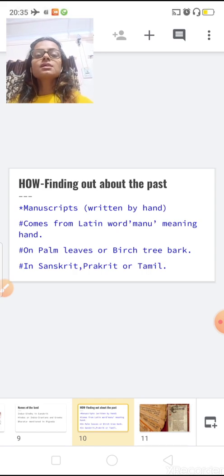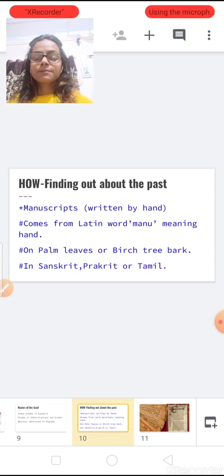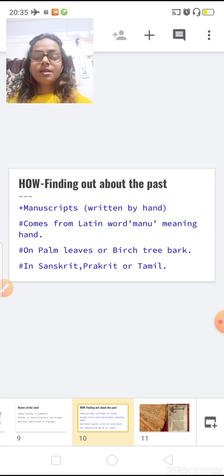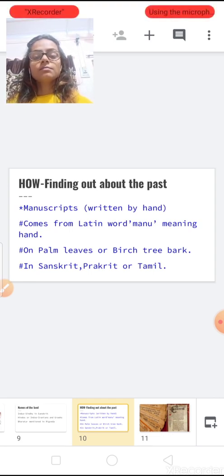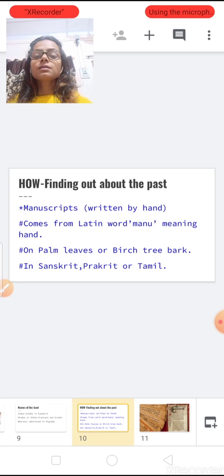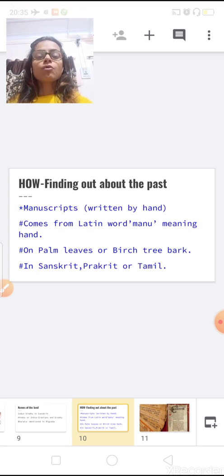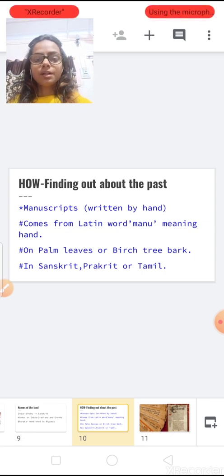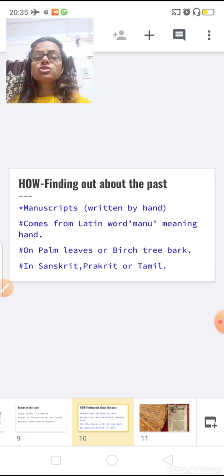So, it is written by hand in Sanskrit, Prakrit or Tamil. In the ancient time, Sanskrit was the language of scholars and Prakrit or Tamil was the language of ordinary people. They used to tie the palm leaves together.